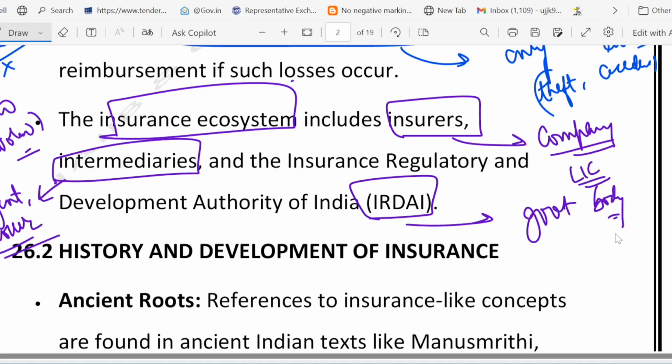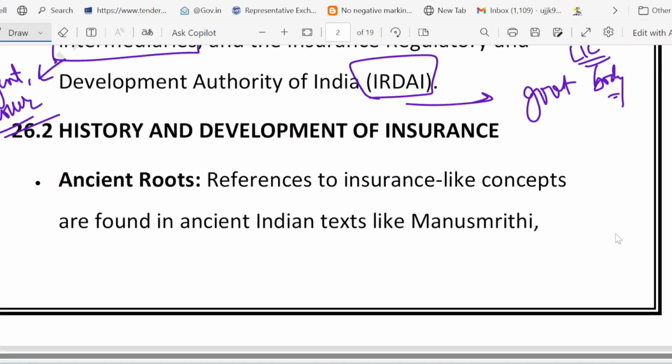Okay, so let me give you one real life example of it. Suppose Rahul buys a bike and gets it insured. One day his bike gets stolen. Since he has insurance, he can file a claim, right? The insurer will verify the loss, and the insurer will compensate Rahul as per the policy. And without insurance, Rahul would have to bear the full cost himself.